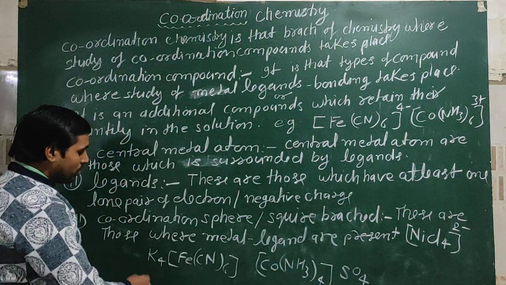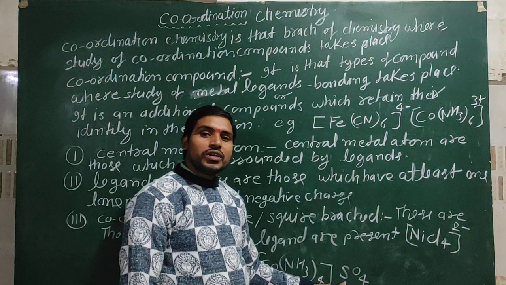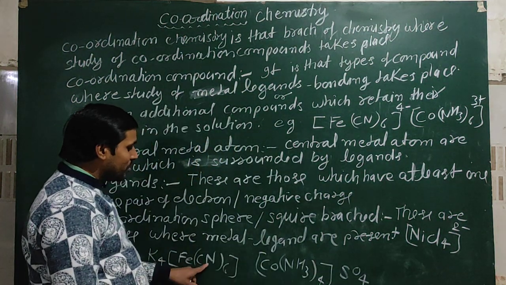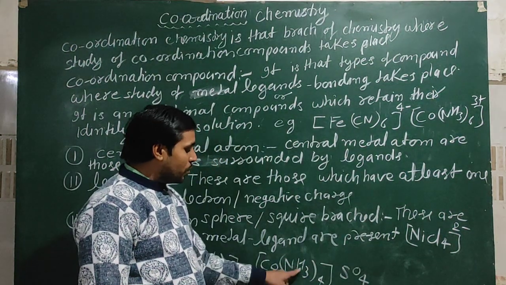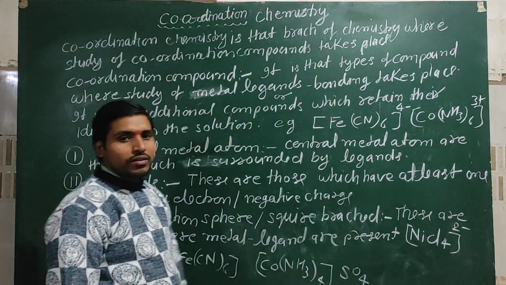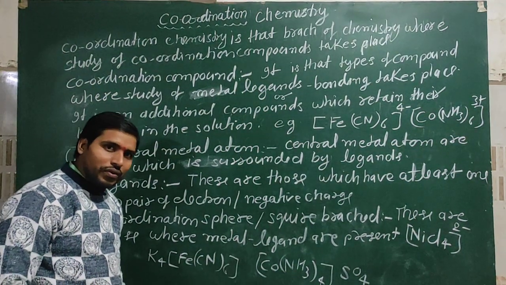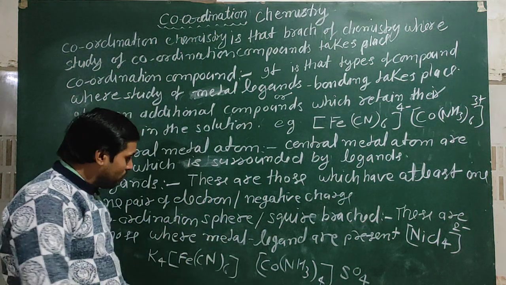In this situation, potassium and sulfate are present in the ionization sphere, but [Fe(CN)6] and [Co(NH3)4] are present in the coordination sphere. Do you understand the difference between coordination sphere and ionization sphere?